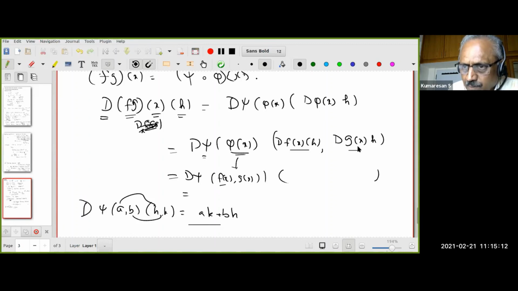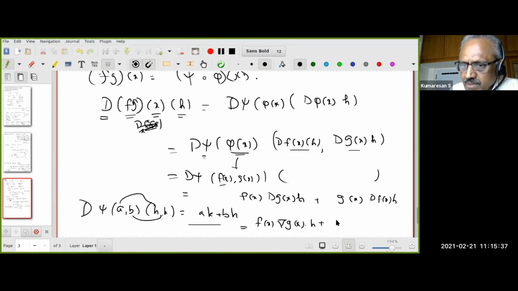Therefore, f(x) will operate on this. That is f(x) into dg(x) acting on h, plus g(x) into df(x) acting on h. But what is dg(x) acting on h? That is nothing other than f(x) into the gradient of g at x dot product with h. Similarly, g(x) into gradient of f(x) dot product with h.